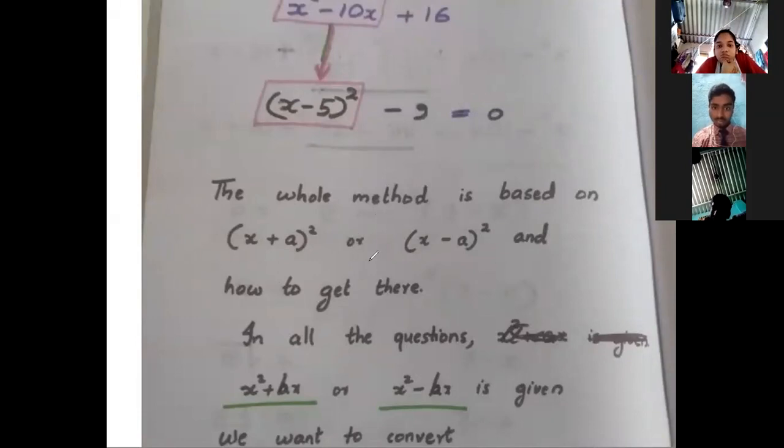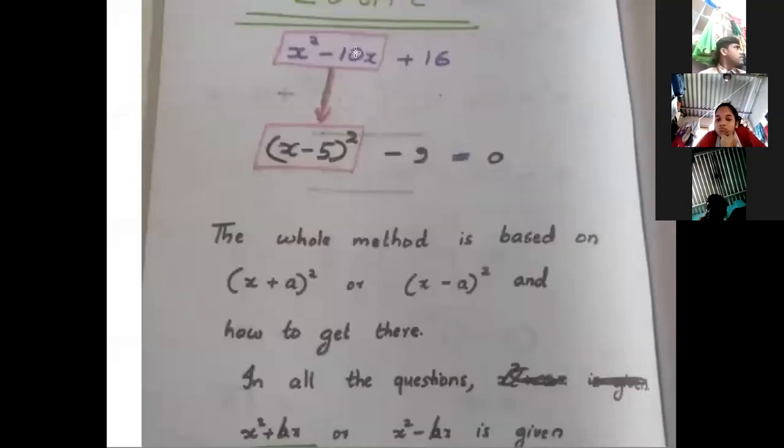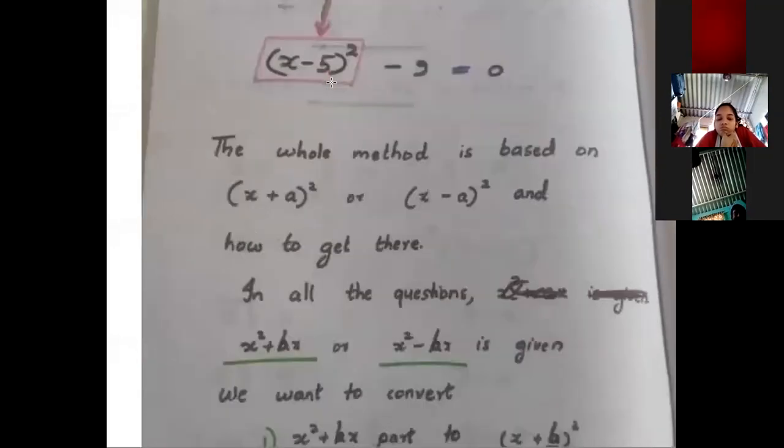In all the questions of completing the square, there will be an x square plus bx or x square minus bx. In x square minus 10x plus 16, this part is always there, right? X square plus something x or x square minus something x is there in every question.